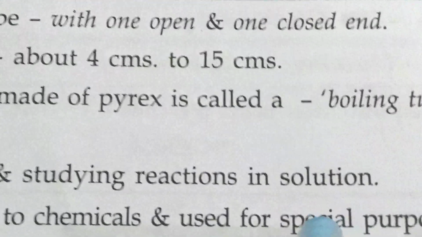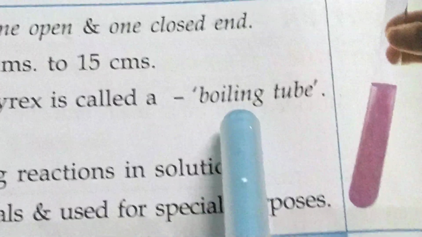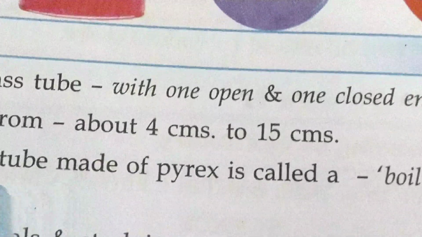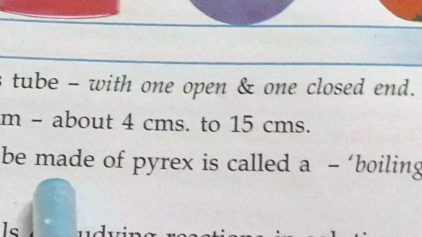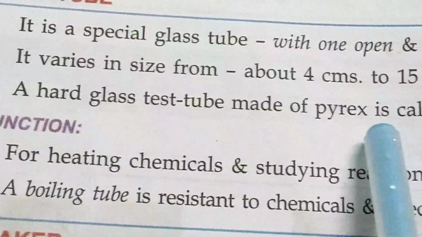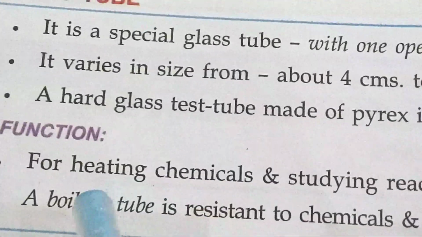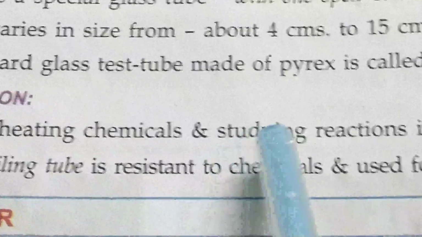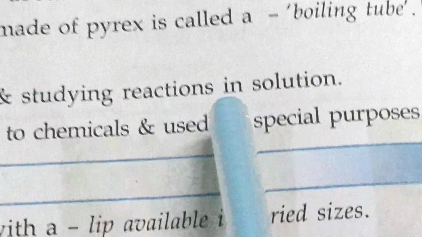So, what should you read from here? What is a boiling tube? A boiling tube is a special type of test tube, a hard test tube made of Pyrex. And the main function of a test tube is for heating chemicals and studying different types of chemical reactions. Next, beaker.